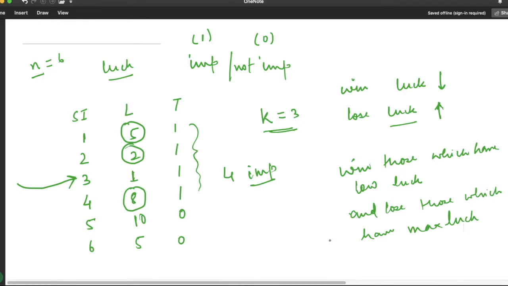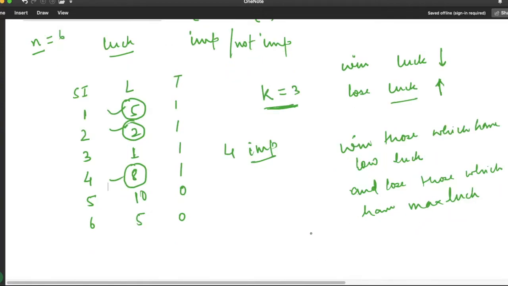You can see here the constraint is we can lose at most 3 important ones. So let us lose the 3 important ones with the maximum luck value. We can lose this one and this one, so that it adds to our maximum luck value for our result. So this is the problem.